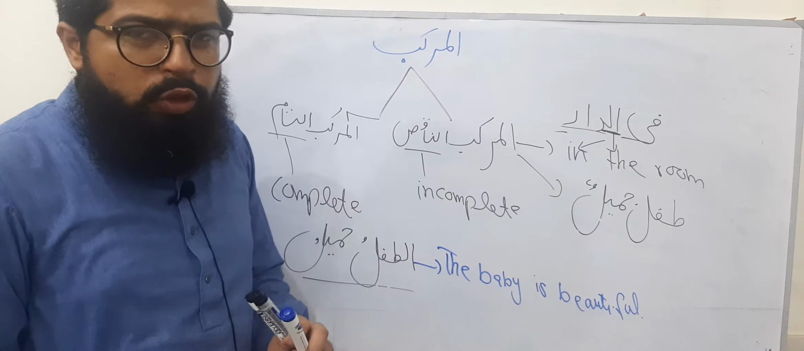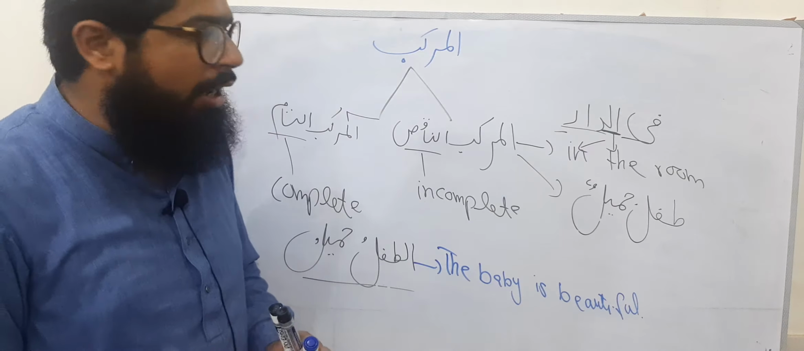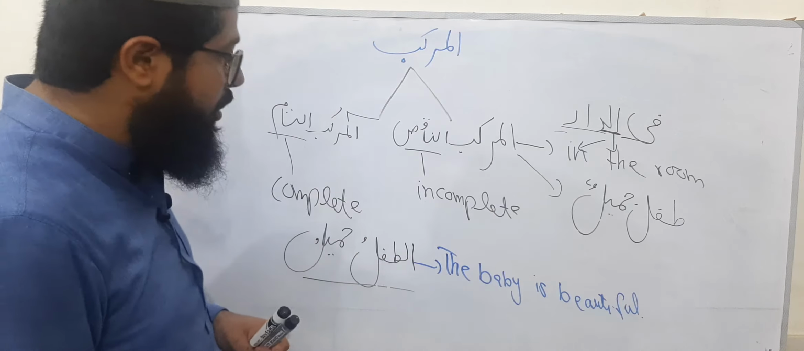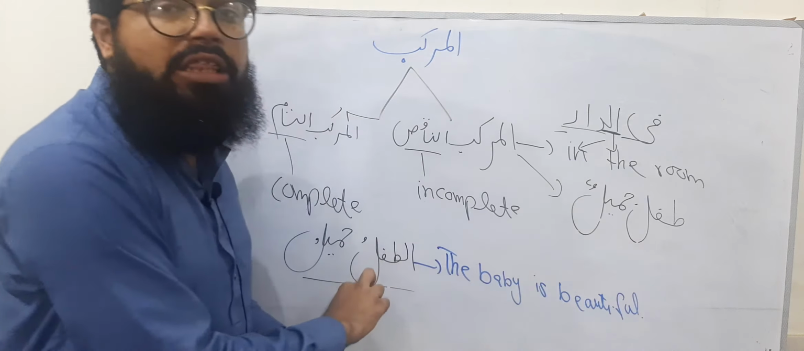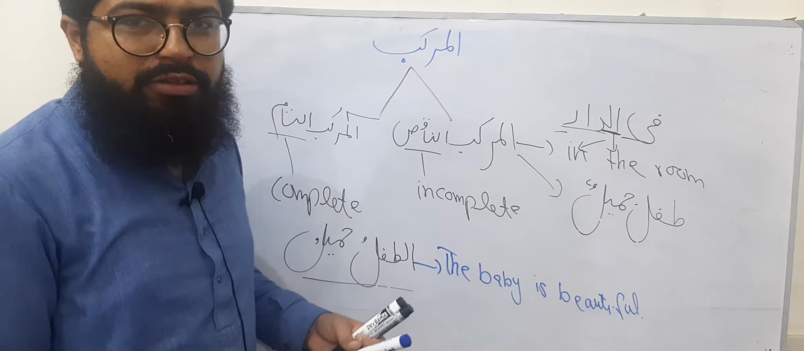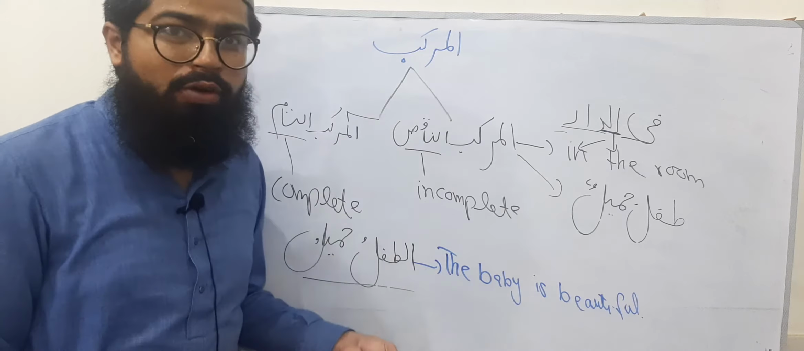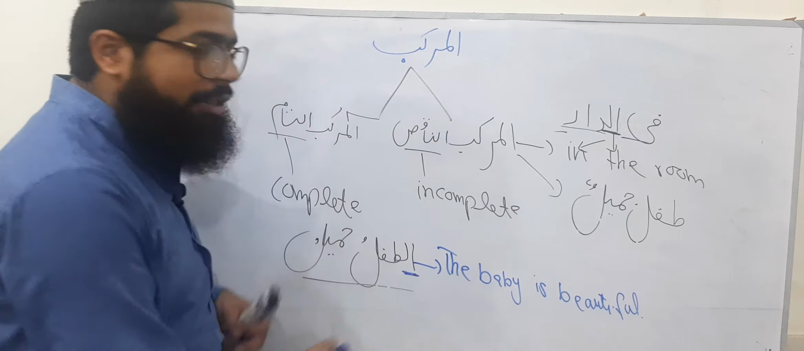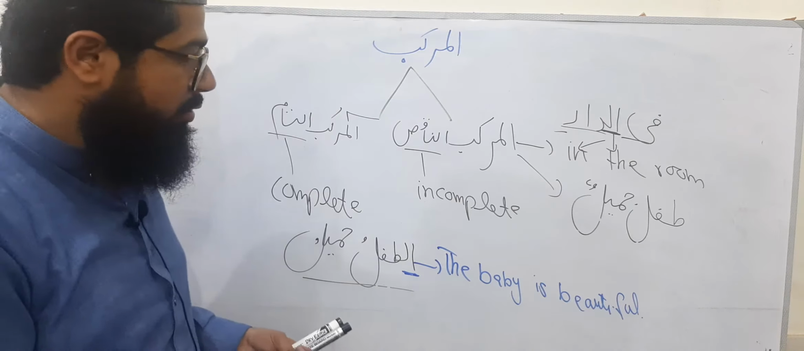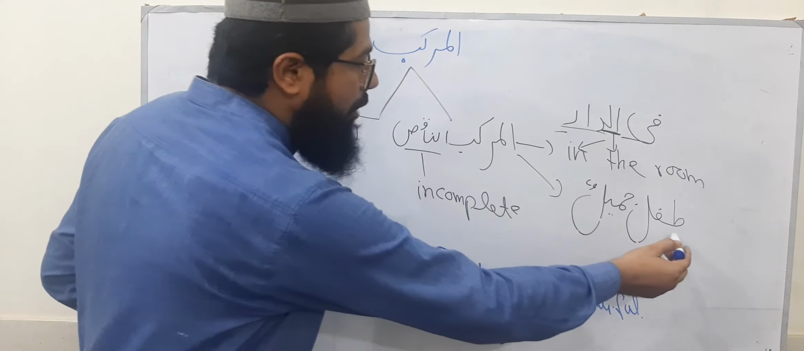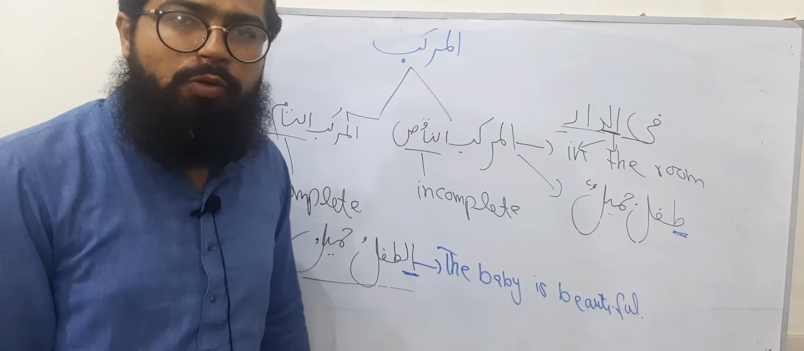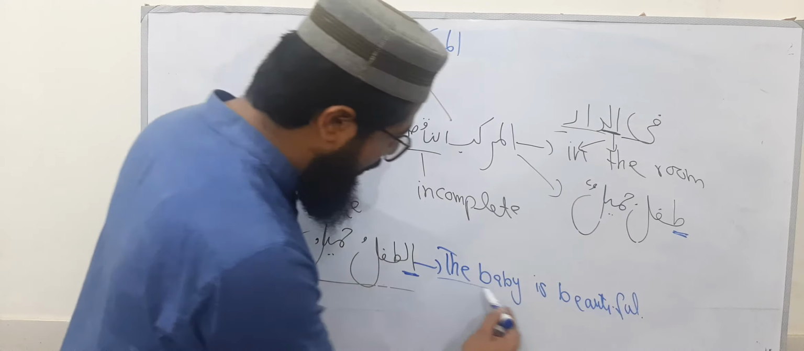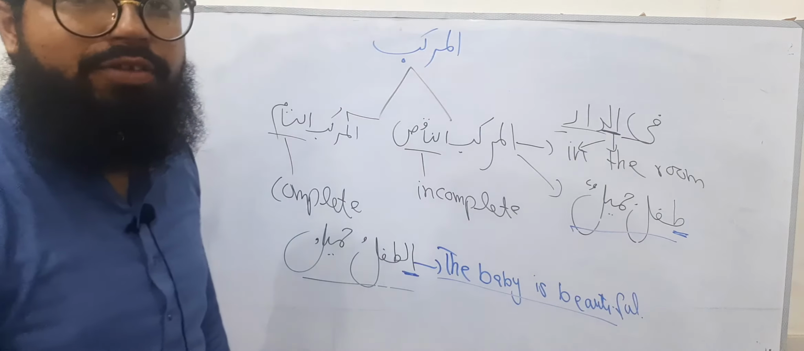So right now you will not be able to understand the difference between these two compounds, because you have to learn about the difference between tiflun and at-tiflu. And in the next lectures, I will be describing the difference between tiflun and at-tiflu. Because we have put alif lam in the beginning and the translation has changed. The baby is beautiful. And if we do not put alif lam in the beginning, the translation would be beautiful baby. The baby is beautiful is a complete sentence. But beautiful baby is not a complete sentence.